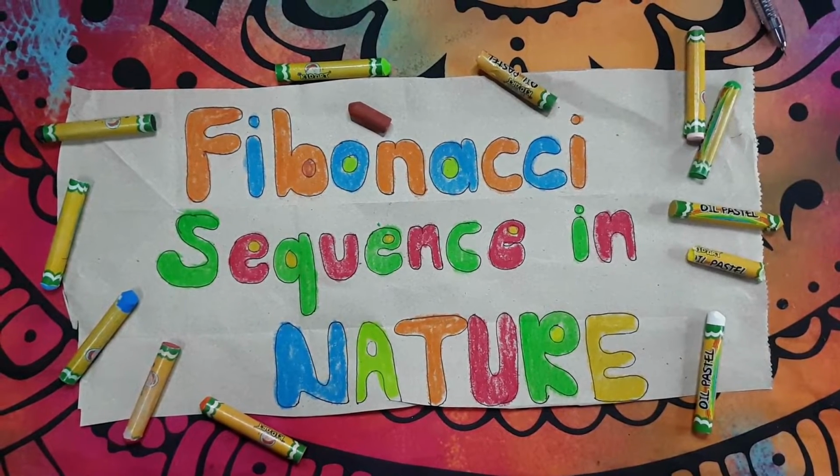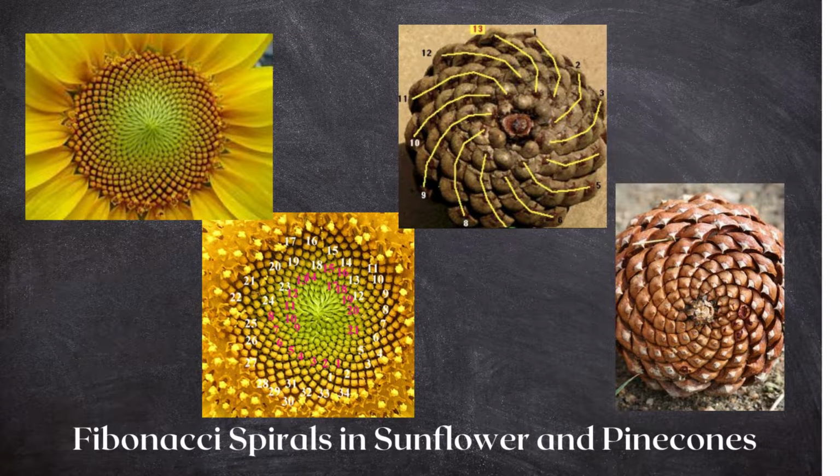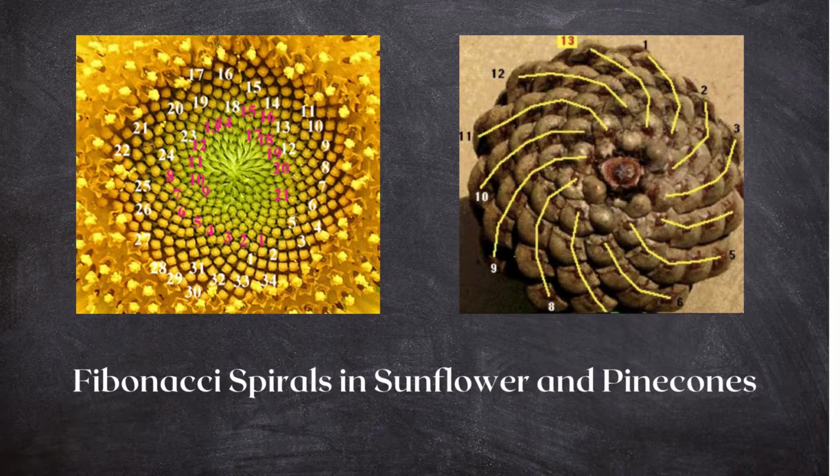Can we see the Fibonacci sequence in nature, or can the Fibonacci sequence relate to nature? Yes, for example, the sunflower and the pine cone. Fibonacci spiral in sunflower: you can try to observe the spiral structure of the sunflower. So this is an example of the Fibonacci sequence. Another is the pine cone. You can clearly see the Fibonacci spiral. We can see the arrangement in the outer layer of the pine cone.